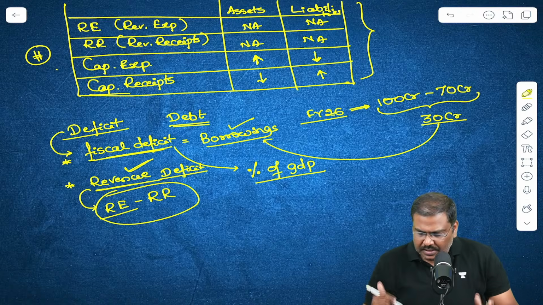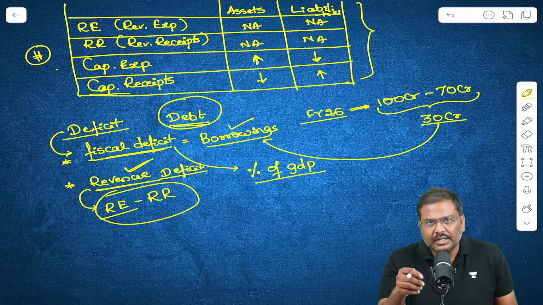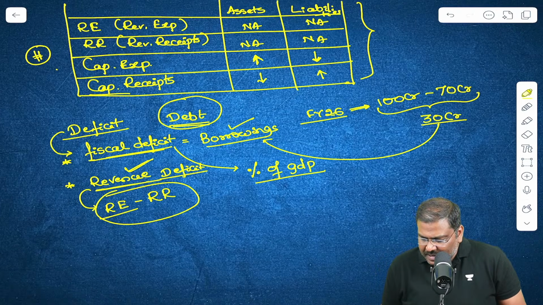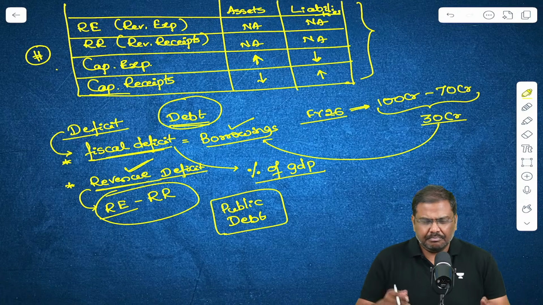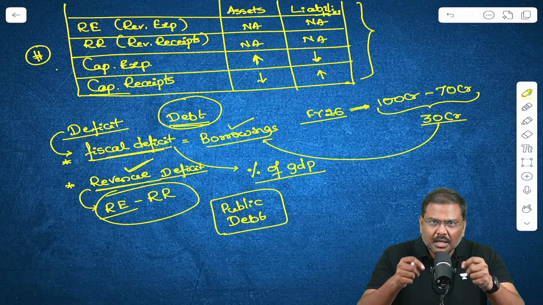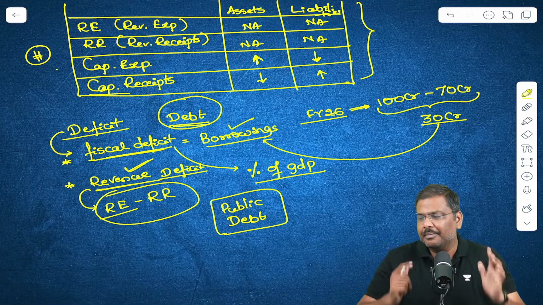But in addition to this, you'll also come across the term debt. Debt to GDP ratio, they'll say. Or they will simply use the term public debt. What is the basic idea of a public debt? Public debt basically refers to how much is the borrowings that the government of India has to directly repay.